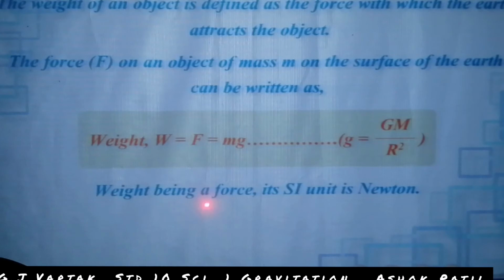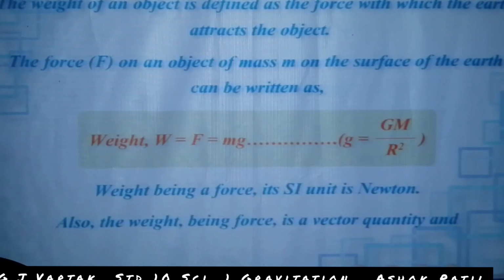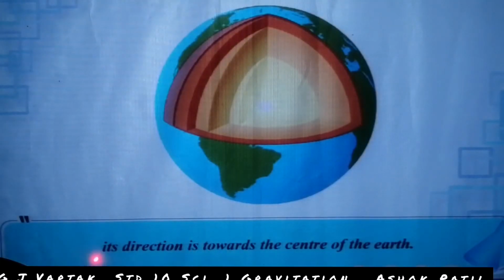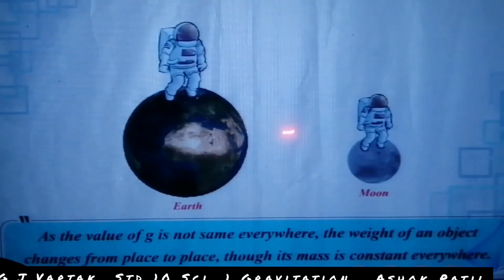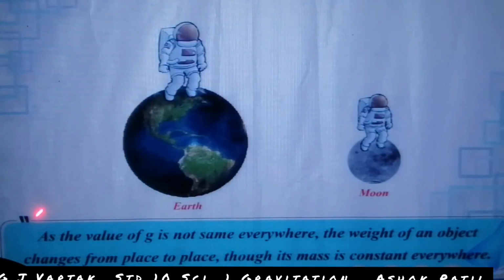Weight being a force, its SI unit is Newton. Also, weight being a force is a vector quantity. Its direction is towards the center of the earth. This is the direction.